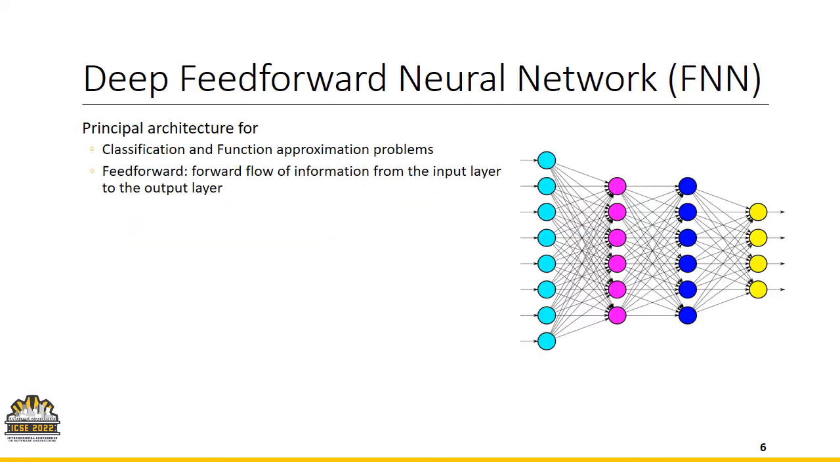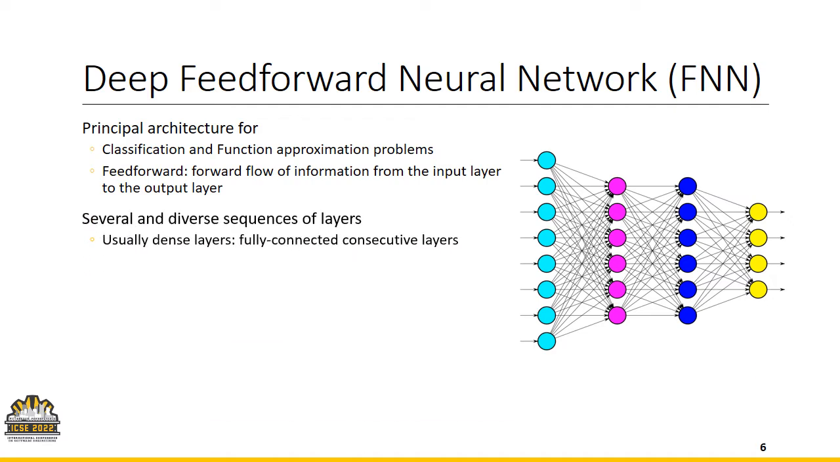In the current version of NeuraLint, we have considered a very popular and well-known deep learning model, which is called Deep Feedforward Neural Networks, or FNNs. FNNs are a principal structure for many problems, including classification and function approximation. The term feedforward points to the flow of information from the input layer forwarded to the output layer. In the FNN, we may observe several and diverse sequences of layers.